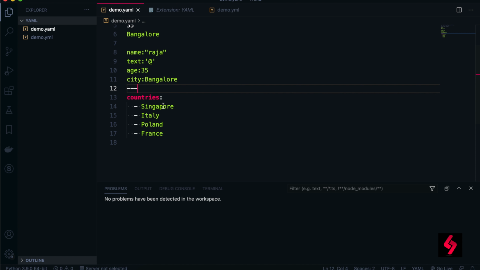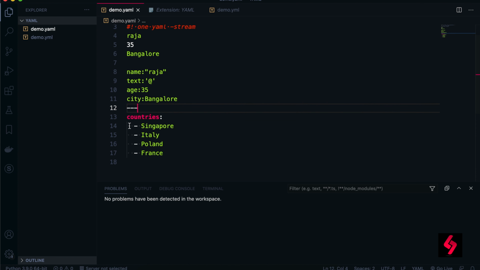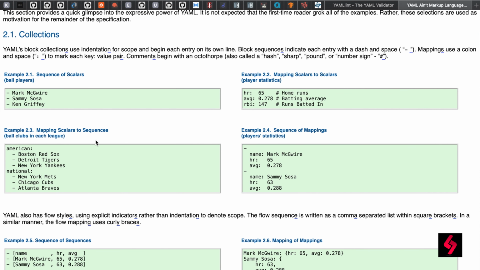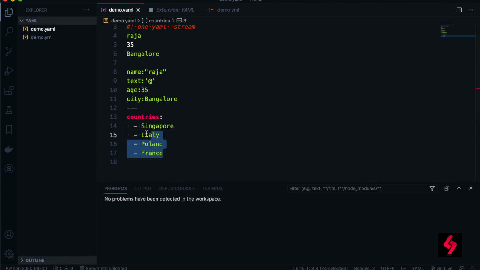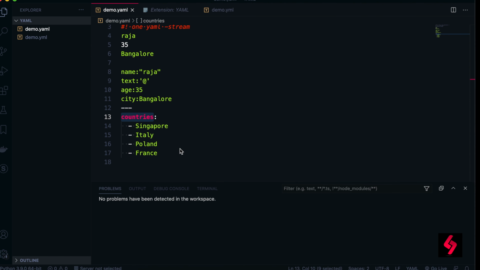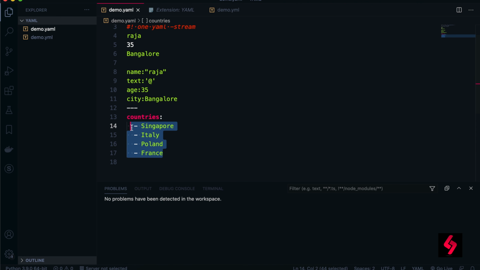Because this is a separate document which you are mentioning, we definitely have to give this one, the Singapore, Italy, Poland. You can see that this is mapping scalar to sequences. All this data we are mapping to the sequence. These are all scalar data, and this scalar data I'm mapping to the sequence.